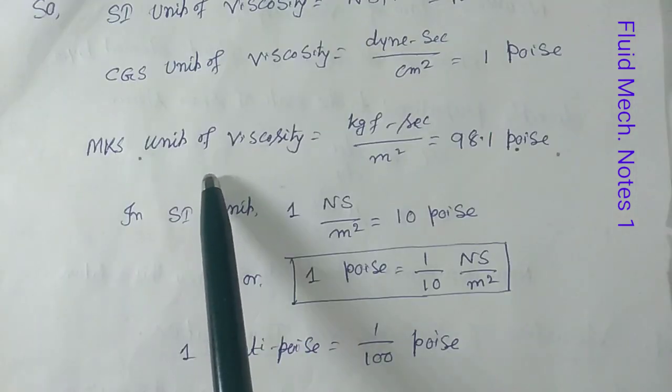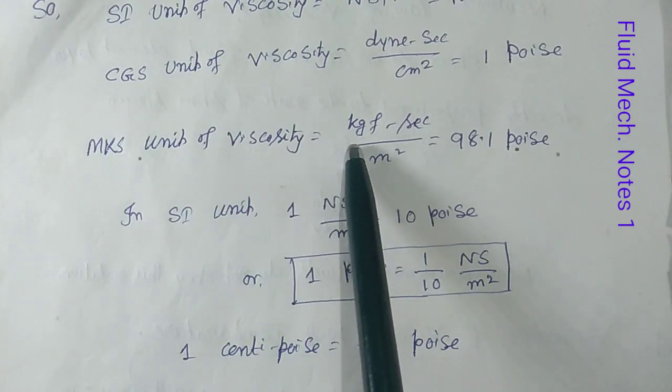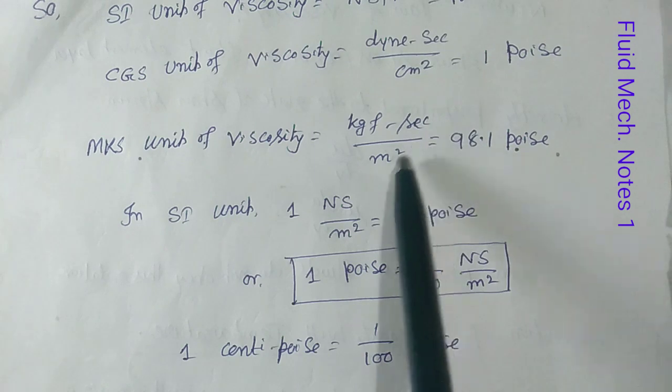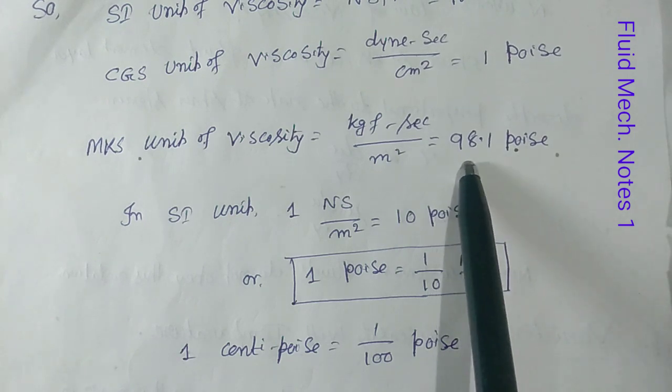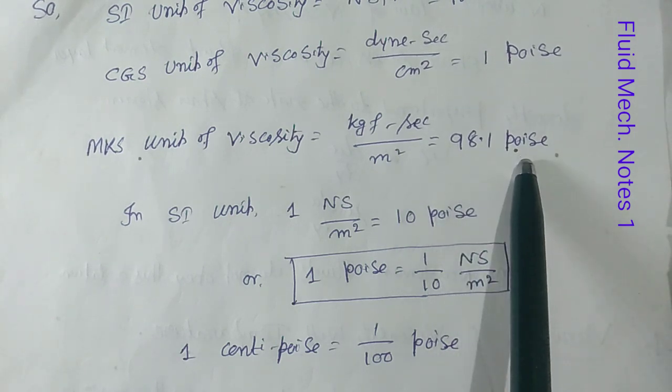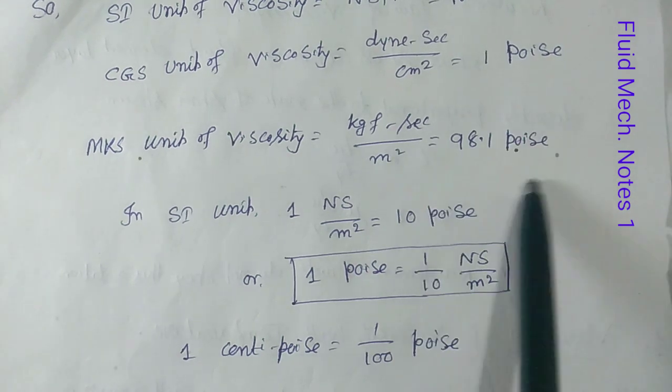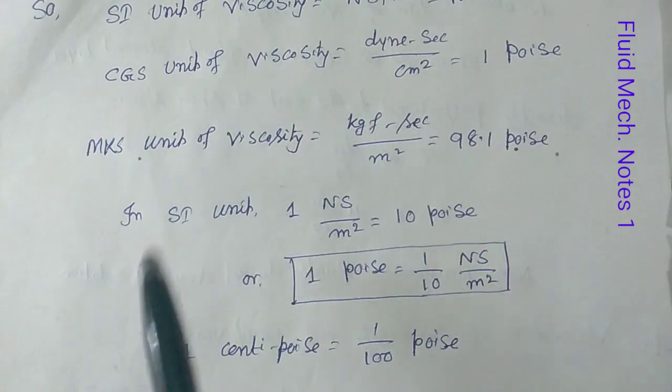Now the MKS unit of viscosity is kg force into second per meter square. Whenever we convert it into poise, that comes to 98.1 poise. You should know this conversion also for any examination purpose.